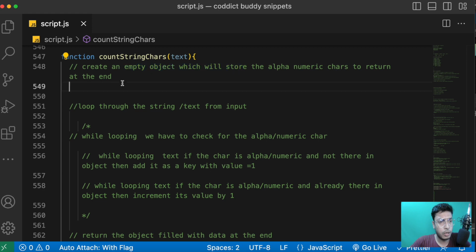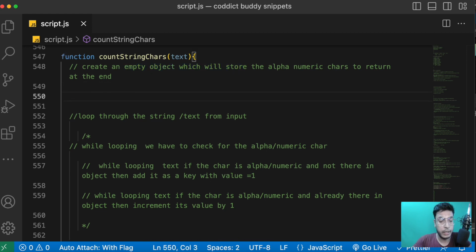Or whatever we want to return as a result. Okay, so let's quickly create the object, const finalResult, and let's keep it as an empty object.